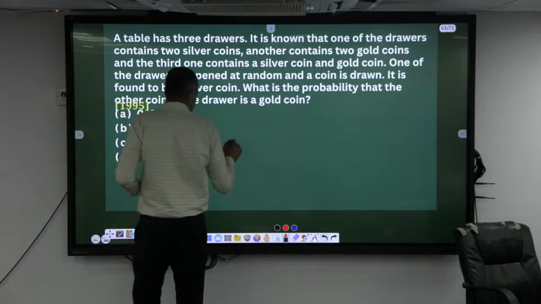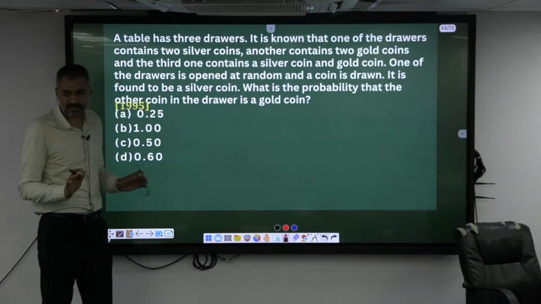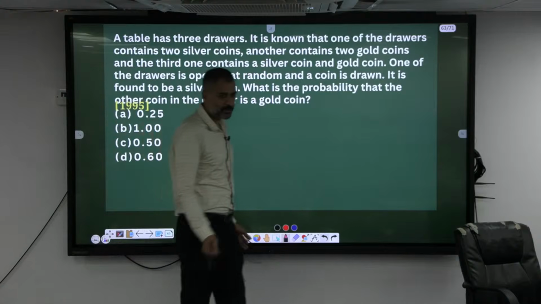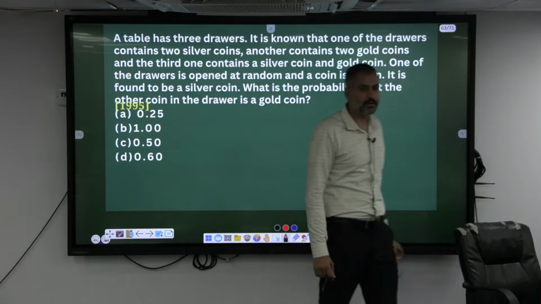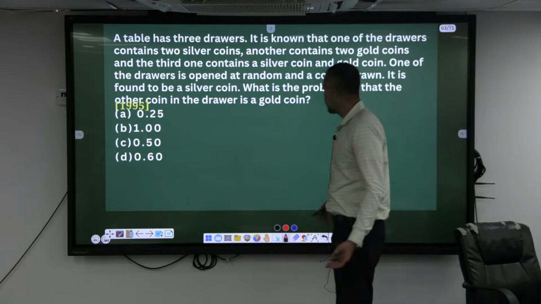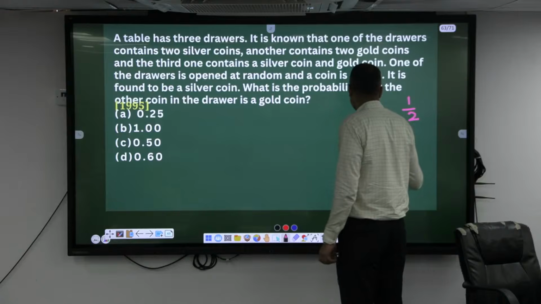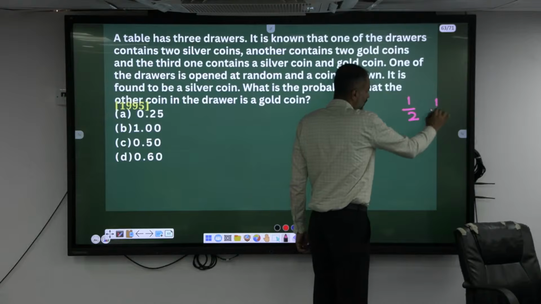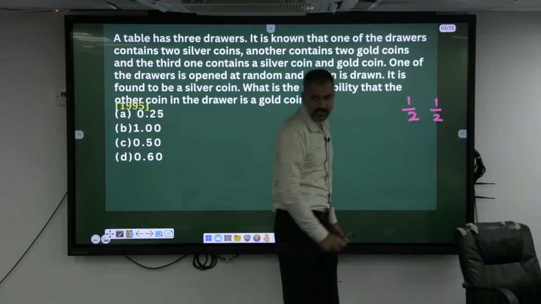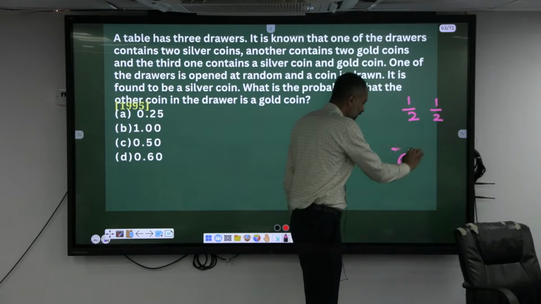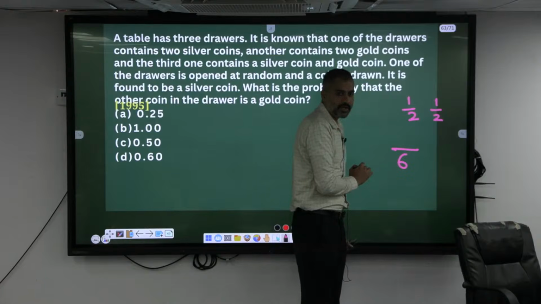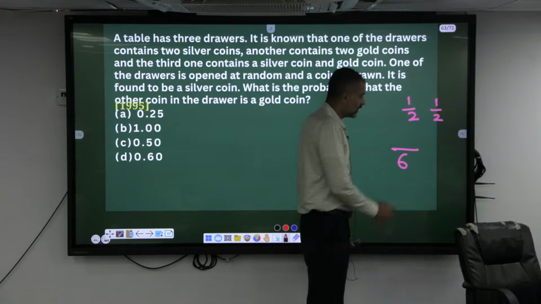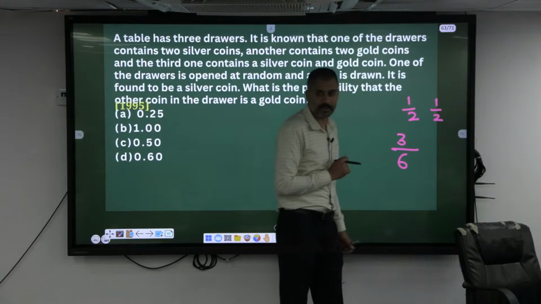What is the probability case? Chances of happening. Now, when you toss a coin, what is the probability of getting heads? 50-50. Means can I say 1/2? And also, what is the probability of getting tails? 1/2. When I roll a die, how many outcomes are there? 6. That's your denominator, total number of outcomes. When I roll a die, what is the probability of getting even numbers? 3, so 3/6.